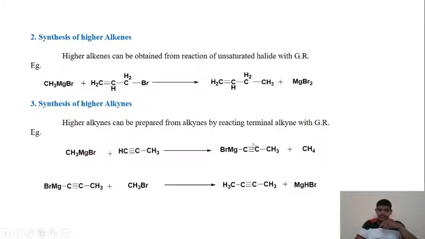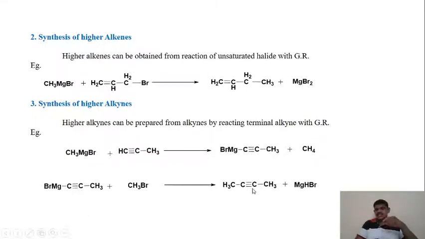Okay, then this Grignard reagent, which is shown here, reacts with the alkyl halide, that is CH3Br, to give us the higher alkyne. In the beginning this compound contains 3 carbons, but in the product this compound contains 4 carbon atoms, so this is nothing but the higher alkyne, right?